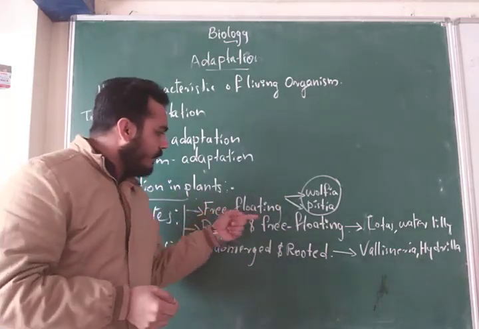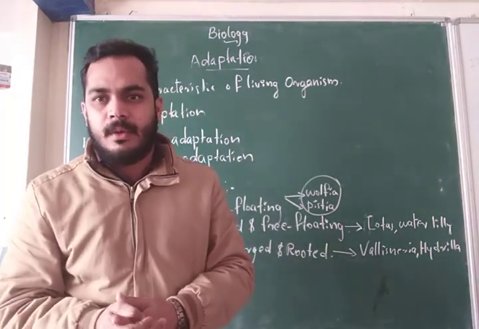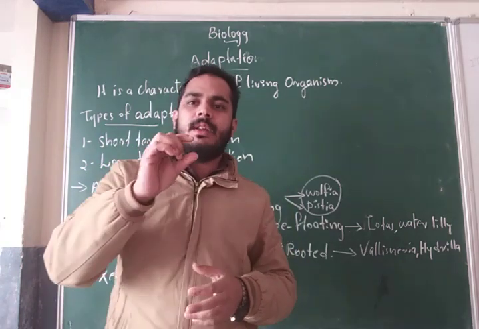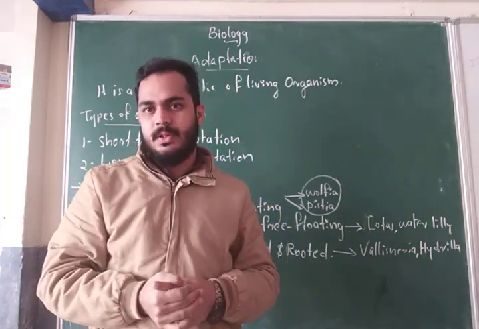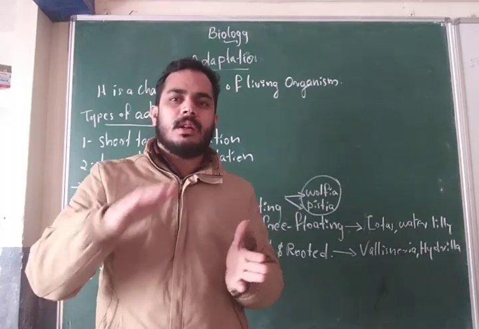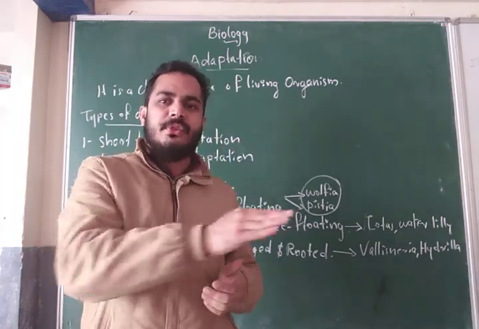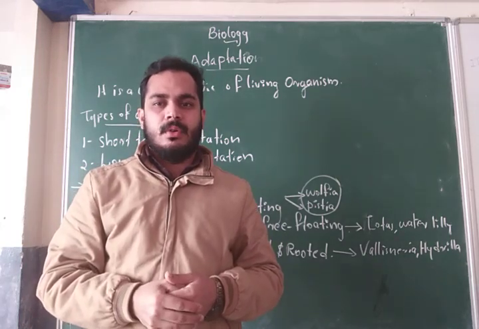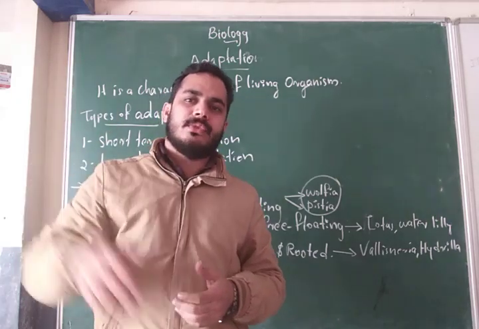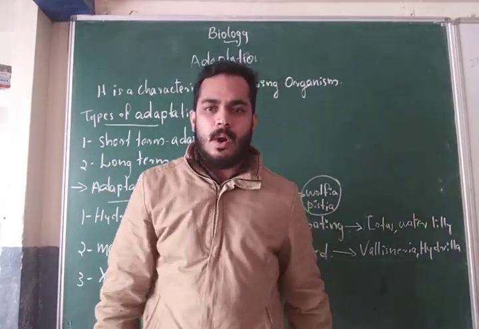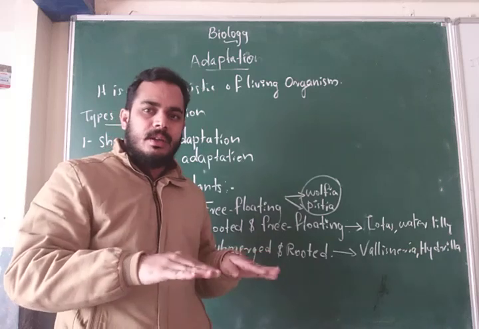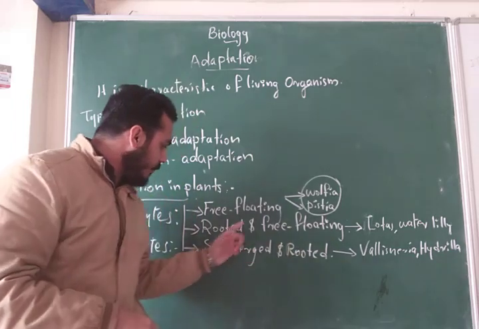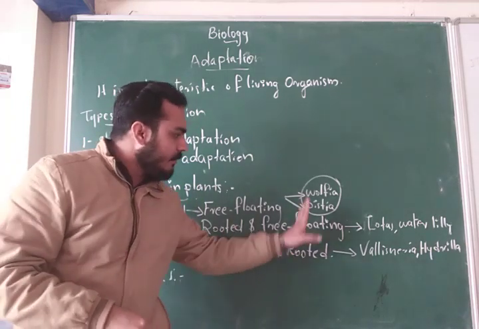First one, free floating plants. Here Wolffia and Pistia are the best examples. According to the water current, these plants move from one place to another. These small plants float on the surface of the water. That is called free floating plants. Examples: Wolffia and Pistia.